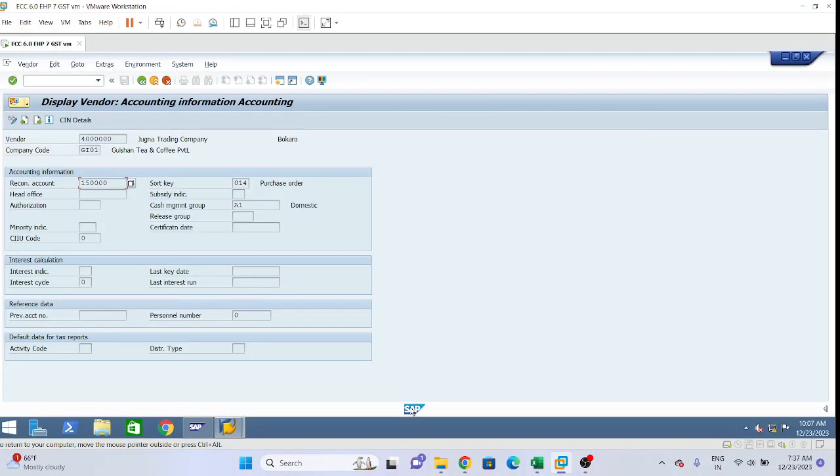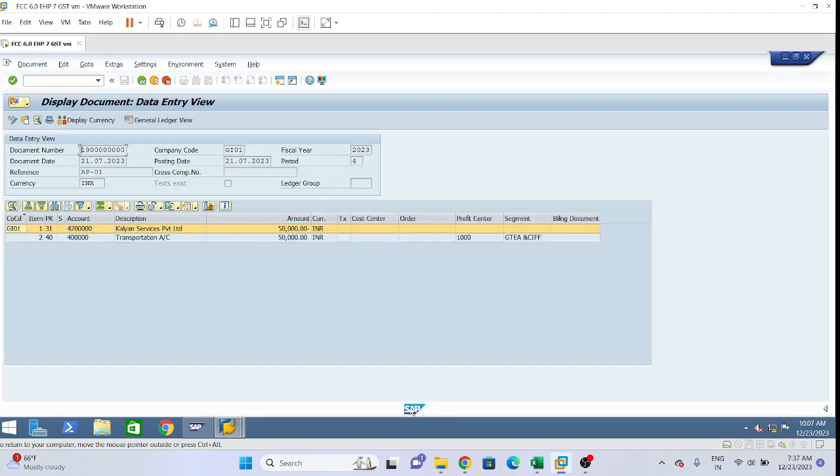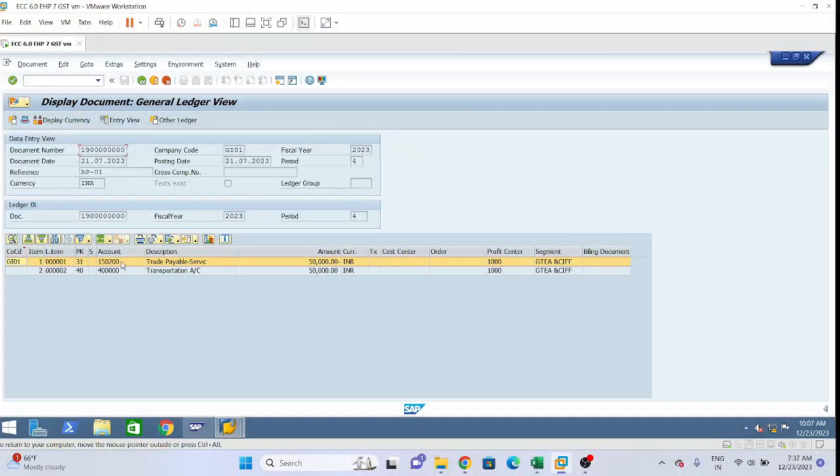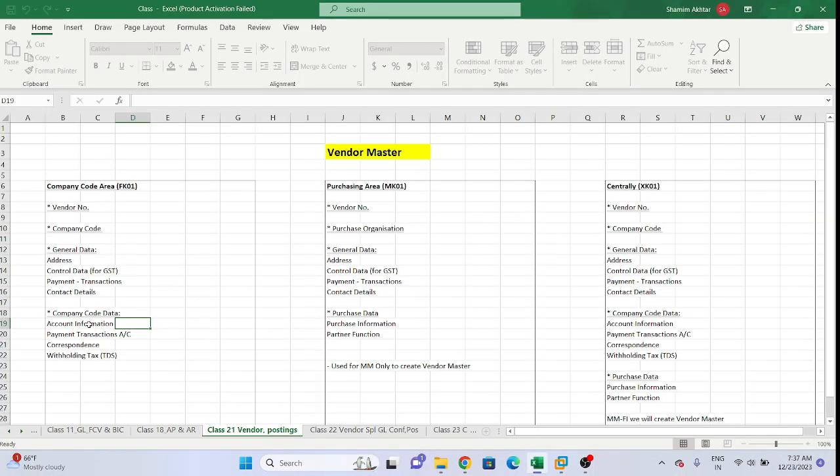Now let me show this general ledger view. See, is it updated to the recon account or not? Yes, in the general ledger view, it is updated to the recon account. And where are we assigning this recon account? In the vendor master data, in company code data, in the account information option, we are assigning this recon account.